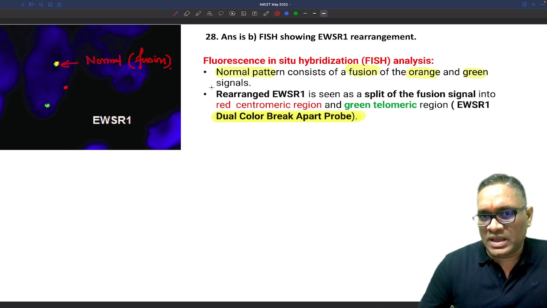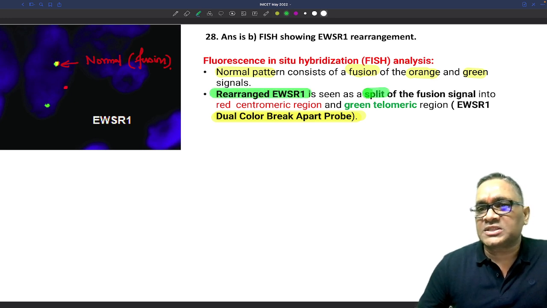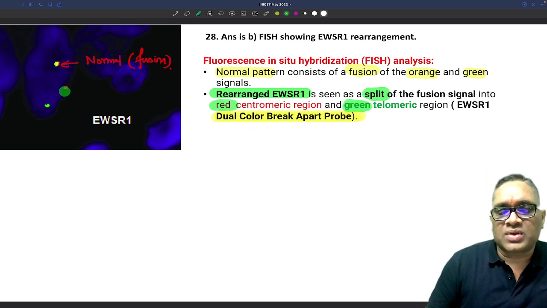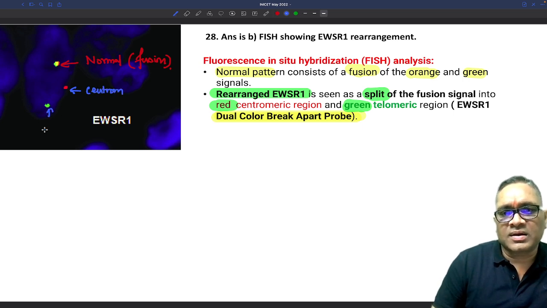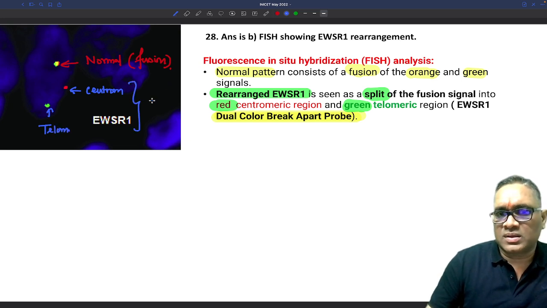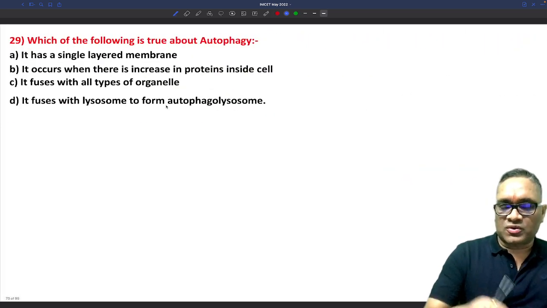But when you are seeing the rearrangement of EWSR1, there will be a split of the fusion signal into the red area and the green area. So now you can see there is a split of the red and green area. The red area is the centromeric area, and the green area is the telomeric area, right? And this is showing rearrangement. This is the answer, right? So that is the right answer if the question had been asked like this.